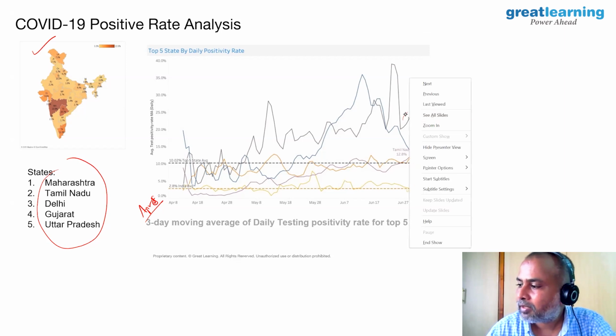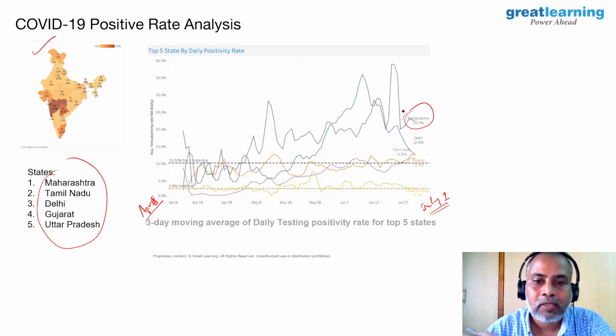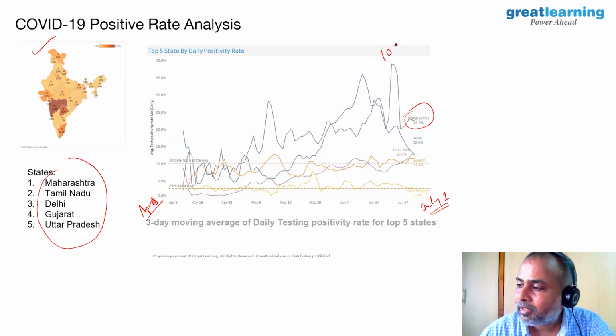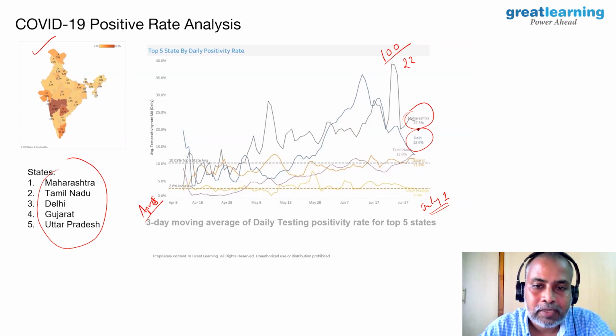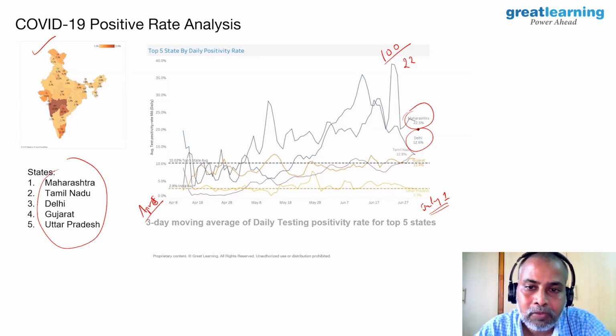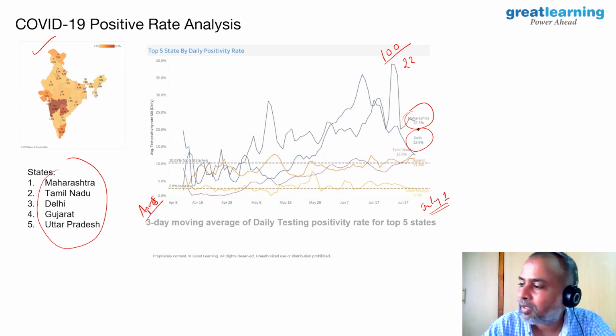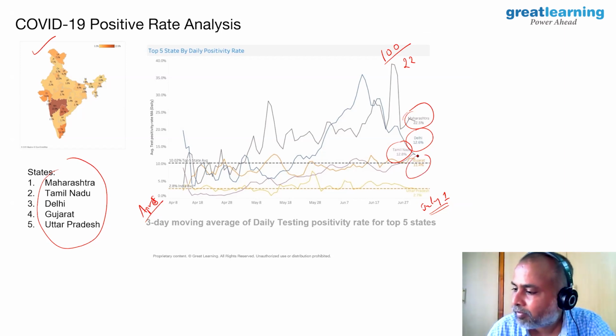You see, Maharashtra has a 22.5% positive rate. That means if 100 tests are done in Maharashtra, approximately 22 people are getting tested positive. In Delhi, it is 12.6%. That means out of 100 tests done, 12 people are getting tested positive. Tamil Nadu is similar to Delhi, and Gujarat is no different.